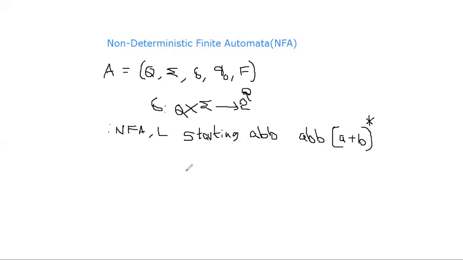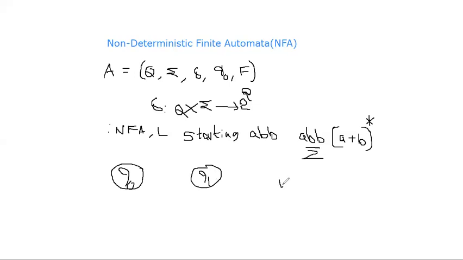Then I will show you how to construct it. How many states are required? Just one greater than the number of symbols in the string. The number of symbols in ABB is 3, so one extra state is required. A very simple way we can construct: assume this is circle Q0. So 4 states are required because the number of symbols is 3.